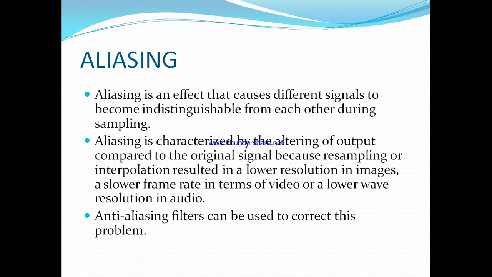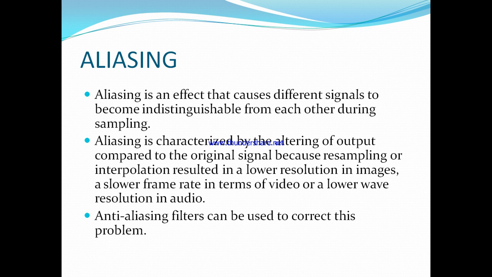Again, the aliasing effect also happens in audio, where as a result of aliasing it leads to poor sound quality. So aliasing happens in videos and audios. To avoid this aliasing effect, we can use anti-aliasing filters.